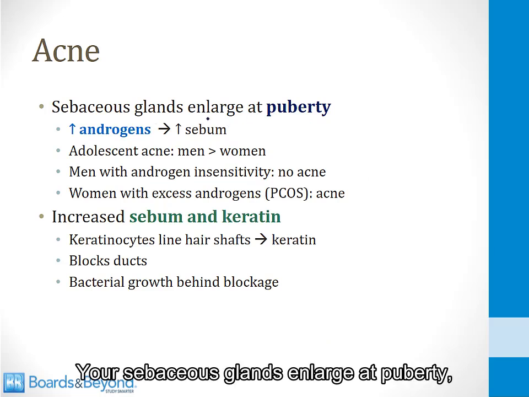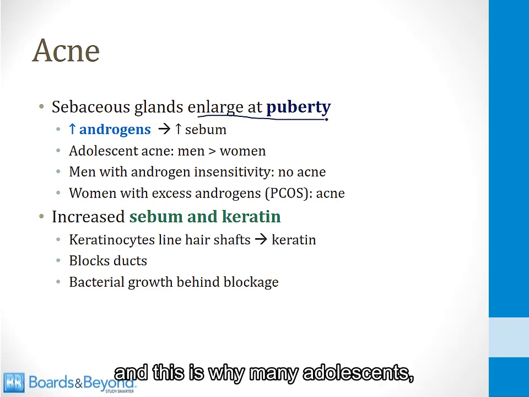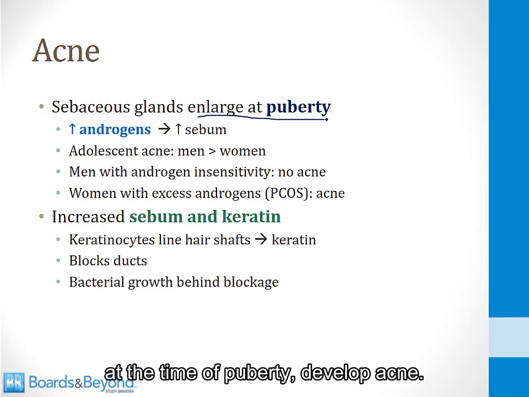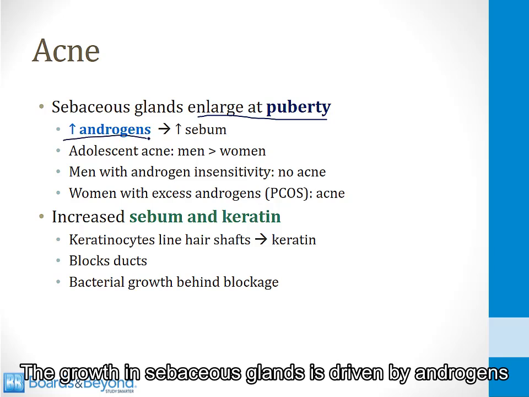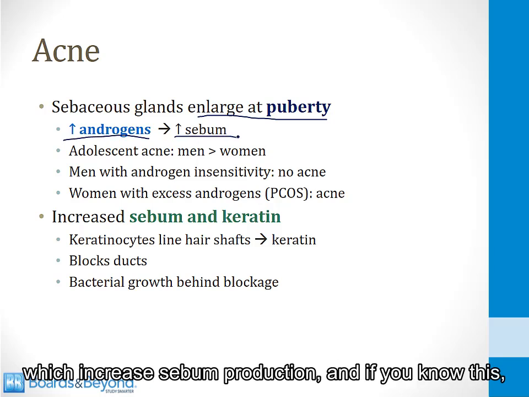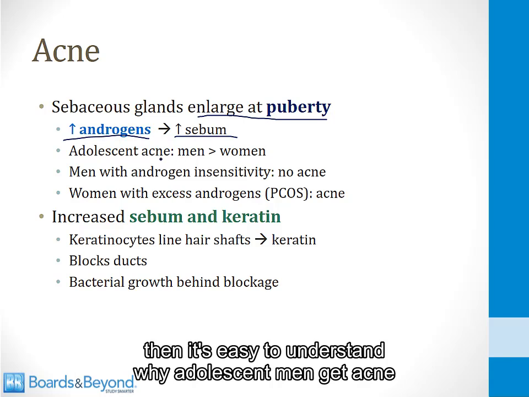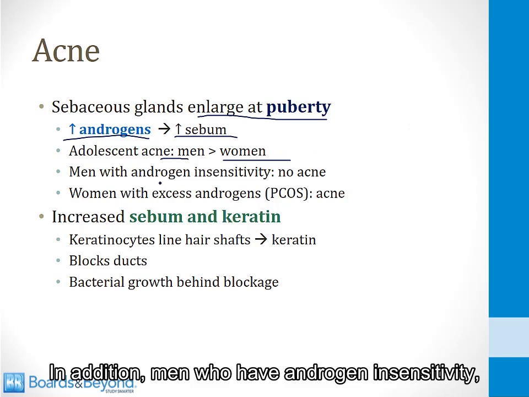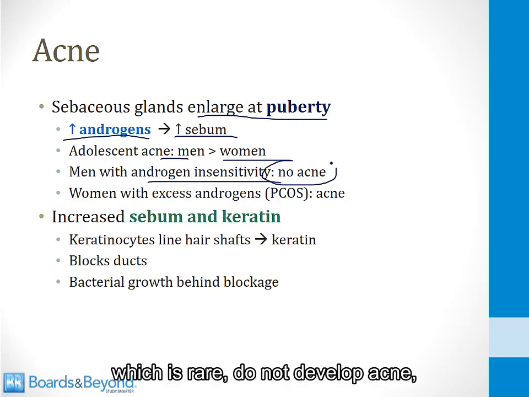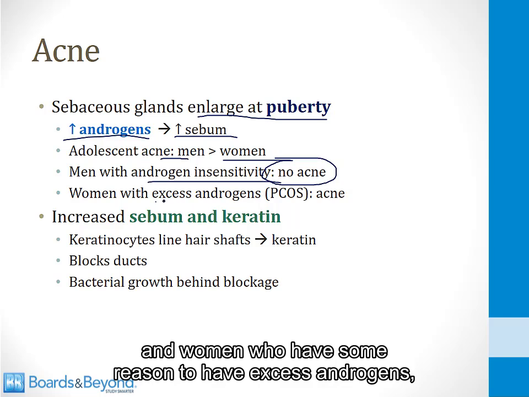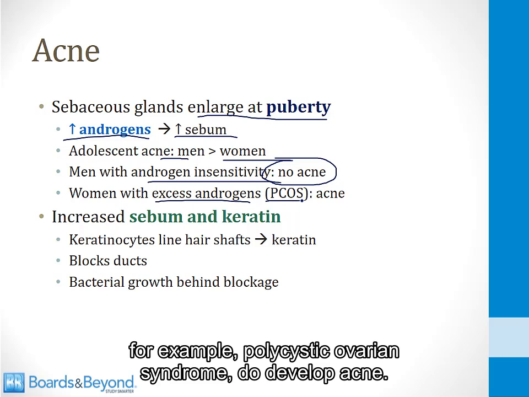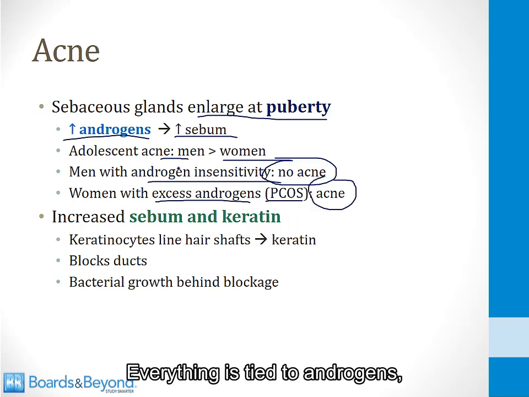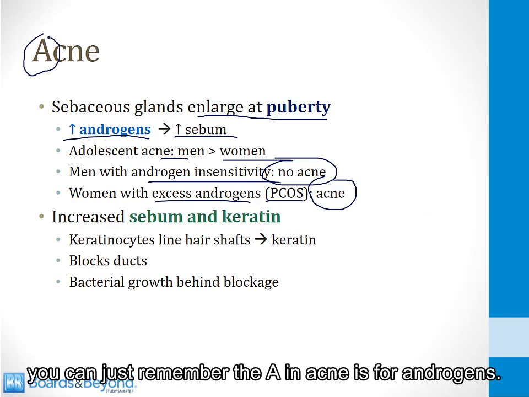Your sebaceous glands enlarge at puberty, and this is why many adolescents at the time of puberty develop acne. The growth in sebaceous glands is driven by androgens, which increase sebum production, and if you know this, then it's easy to understand why adolescent men get acne to a greater degree than women. Women also produce more androgens at puberty, but not to the degree that men do, so acne tends to be worse in men. In addition, men who have androgen insensitivity, which is rare, do not develop acne, and women who have some reason to have excess androgens, for example, polycystic ovarian syndrome, do develop acne. Everything is tied to androgens. You can just remember the A in acne is for androgens.